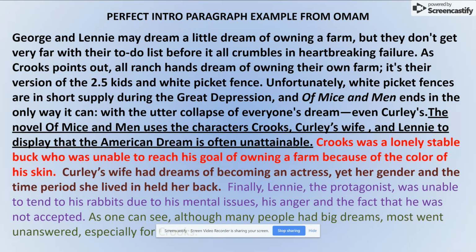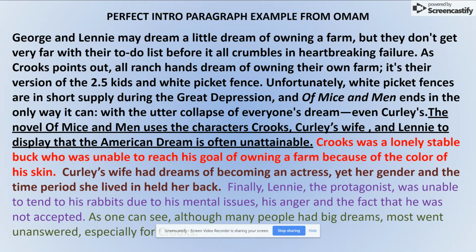So again, from Of Mice and Men, here's an attention getter. George and Lenny may dream a little dream of owning a farm, but they don't get very far in their to-do list before it all crumbles in heartbreaking failure. As Crooks points out, all ranch hands dream of owning a farm. It's their version of 2.5 kids and a white picket fence. Unfortunately, white picket fences are in short supply during the Great Depression. And then I lead into my thesis.